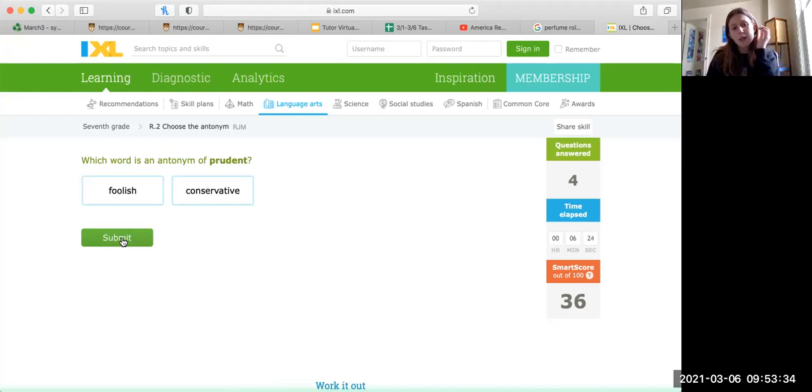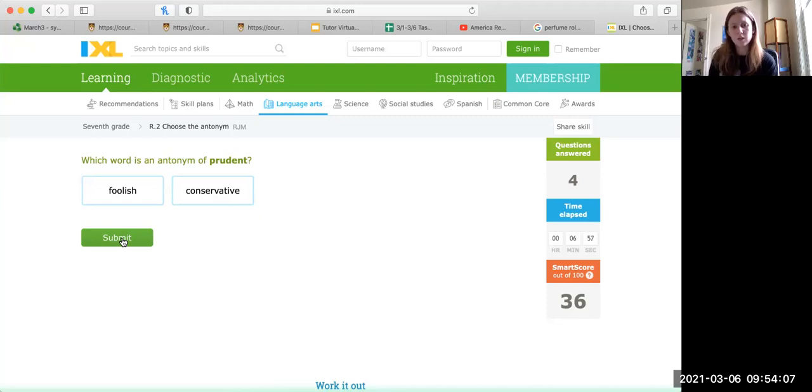So prudent. Prudent's going to mean someone who's very, I think of it as sort of buttoned up. Maybe someone who shows a lot of care and puts in a lot of thought about what's happening in the future. That's sort of how I think of prudent, very buttoned up and also just wise almost. So let's think of these two words.